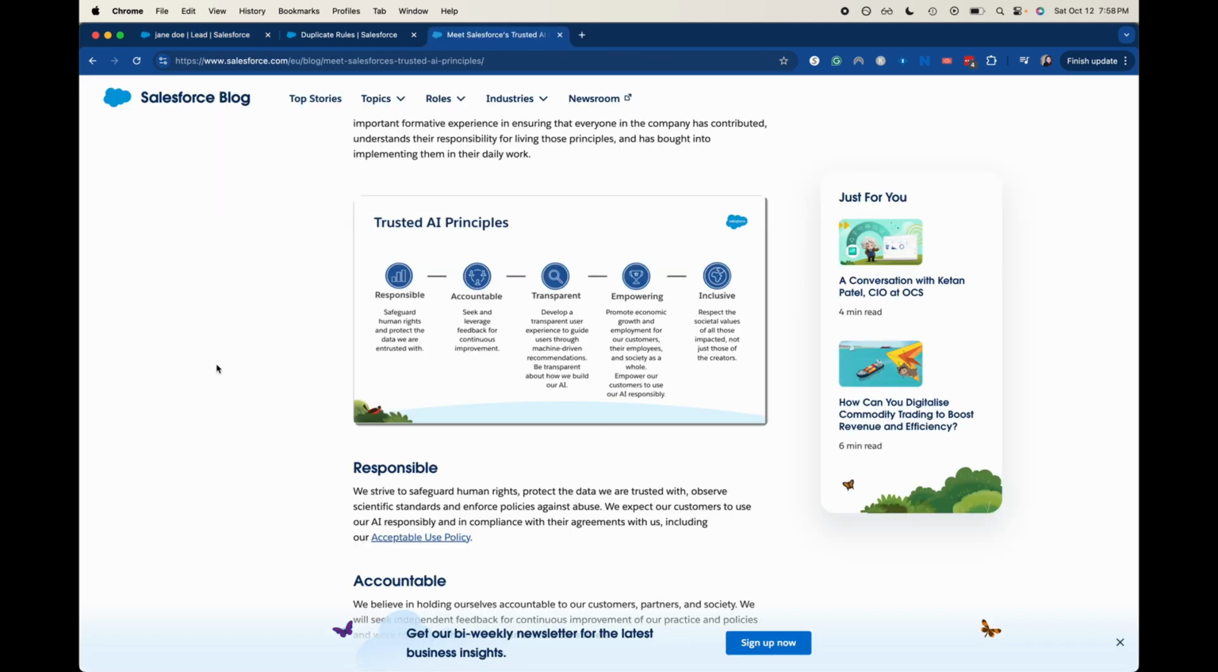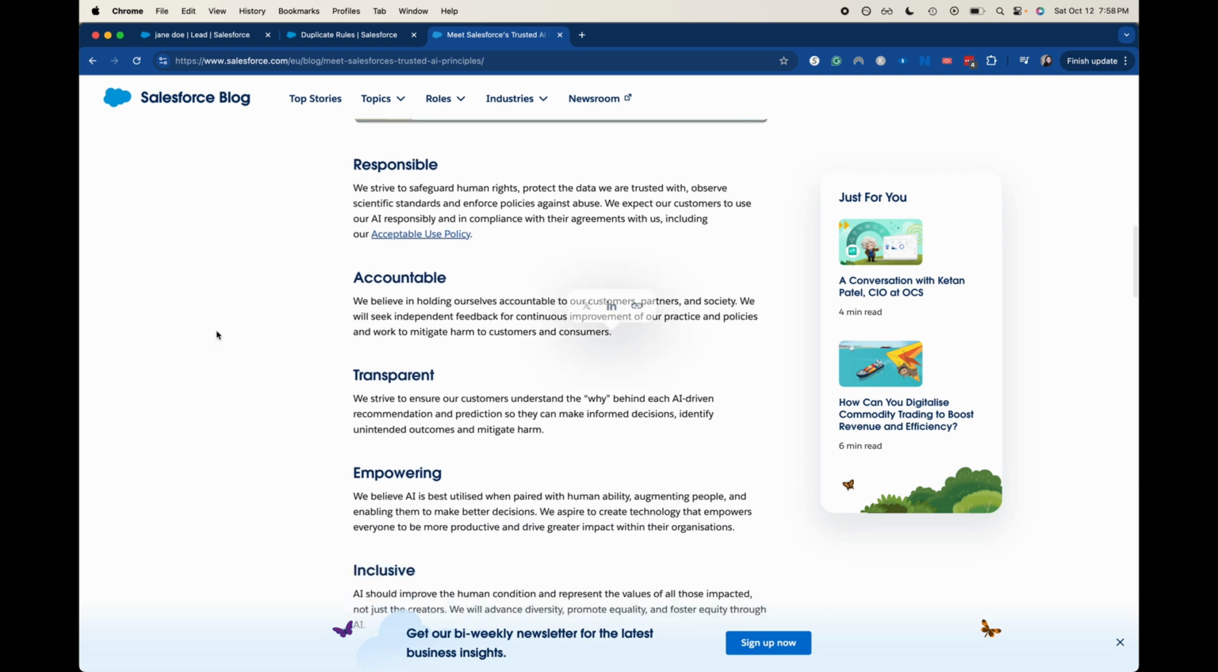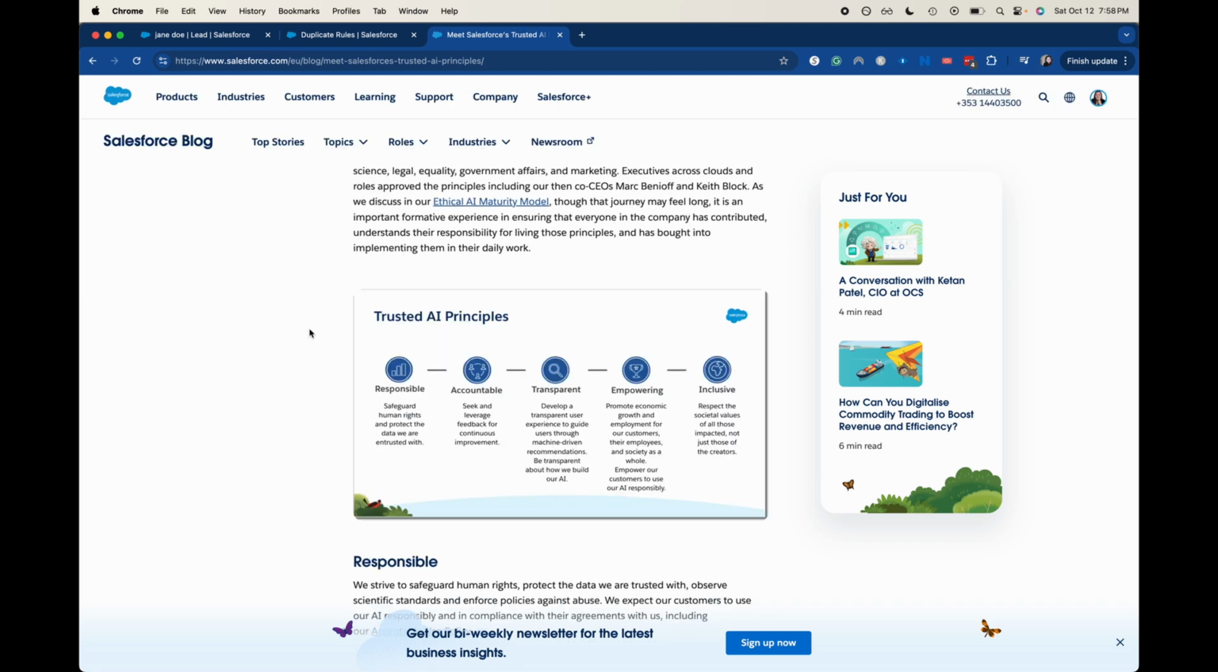All right. Now, finally, I kind of want to end off on Salesforce's trusted AI principles. There are a couple different ones of these that you'll need to go over and understand what they mean and be able to identify them when you're given an example. But they're pretty harmless. As long as you know what they mean and how they apply to AI, you should be able to pass. So they're going to be responsible, accountable, transparent, empowering, and inclusive. I mean, just kind of read through an article or look through how Salesforce has been using these in AI, and it should be a pretty easy pass.